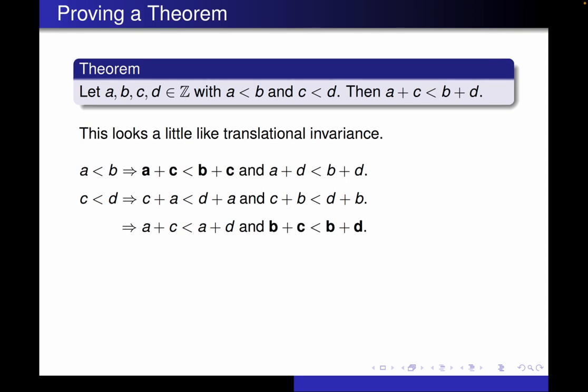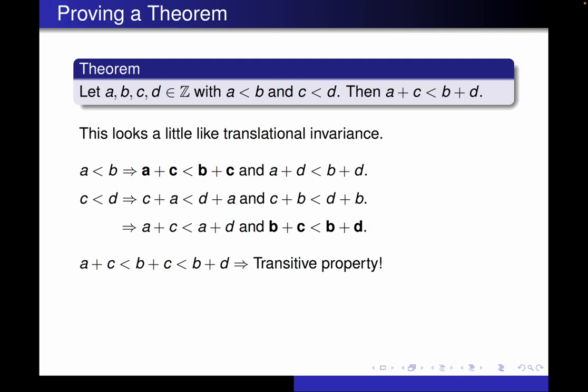Now, that's a lot to look at, but if we focus on those 2 that I just boldfaced, the A plus C is less than B plus C, and the B plus C is less than B plus D, that is perfectly set up for the transitive property. Because if we put those together, we get A plus C is less than B plus C, which is also less than B plus D. So we can use the transitive property to get A plus C is less than B plus D.